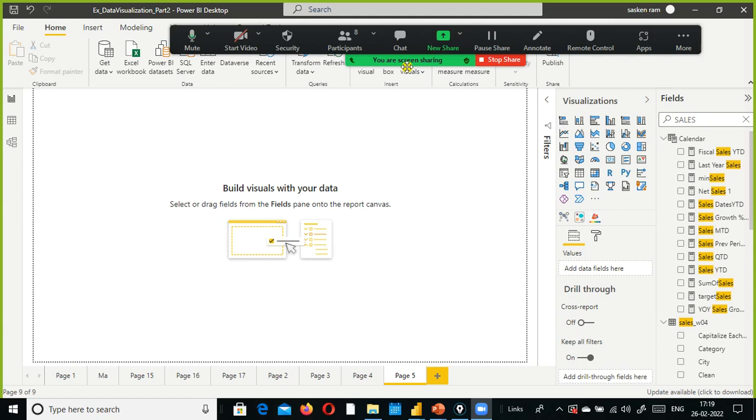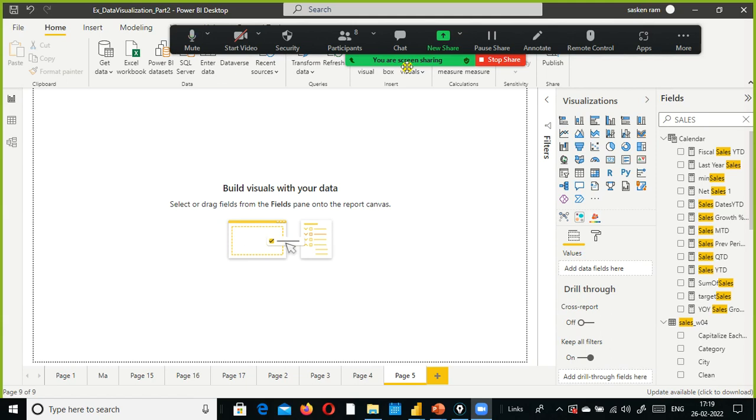And to compare data values across categories, we can use the column chart or clustered column chart. If you want to compare one category with another side by side, you can go for clustered column chart.